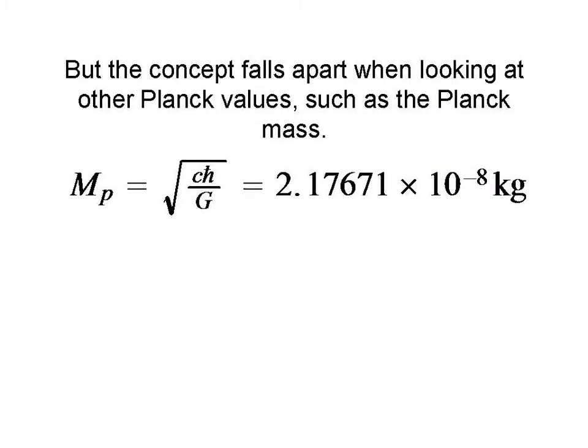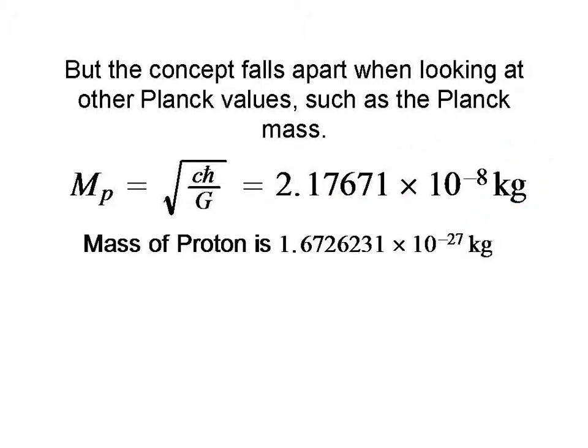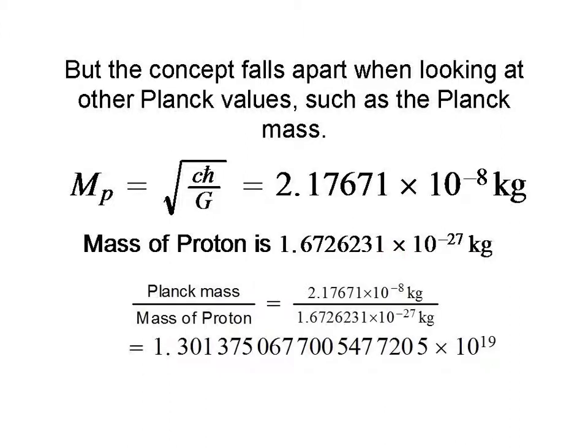But the concept falls apart when looking at other Planck values, such as the Planck mass, which is 2.17 times 10 to the minus 8th kilograms. Consider that the mass of the proton is about 1.67 times 10 to the minus 27 kilograms. So the Planck mass is 1.3 times 10 to the 19th times larger than the mass of a proton.